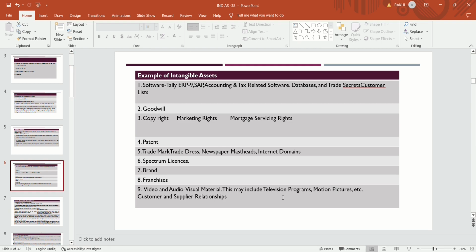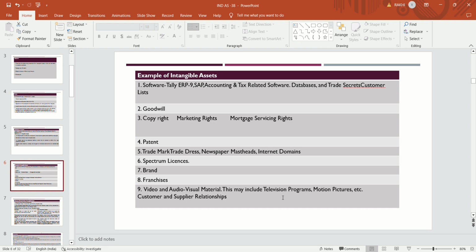That software is inventory for them. But Bajaj Auto has told IBM to create software for them, any ERP software or SAP software or accounting or tax related software, created by IBM for Bajaj Auto. For Bajaj Auto, that software is an intangible asset. It's not inventory for them, but for IBM it is inventory.